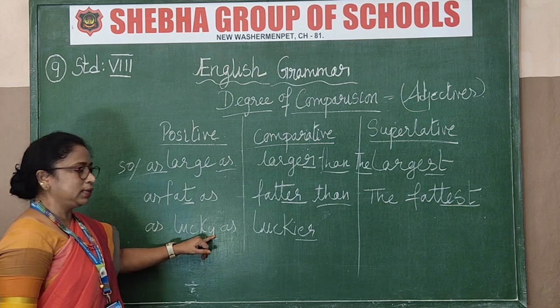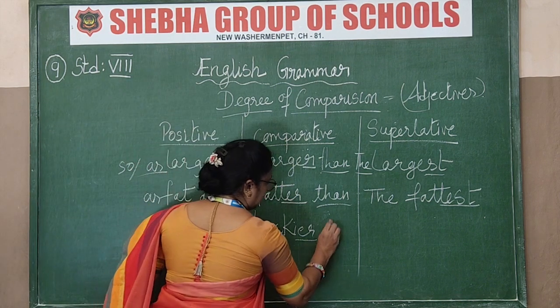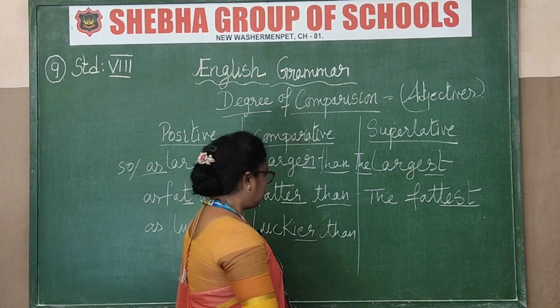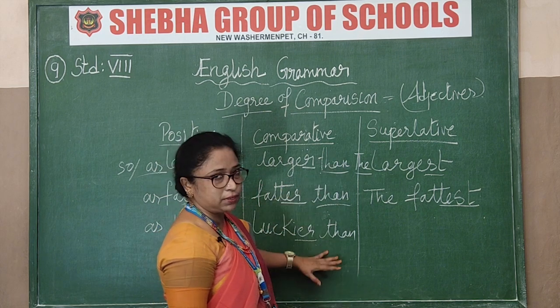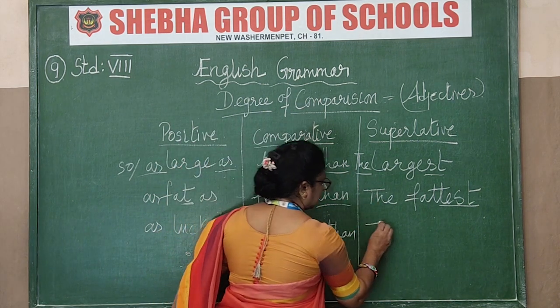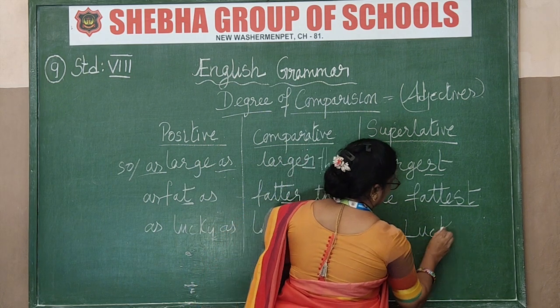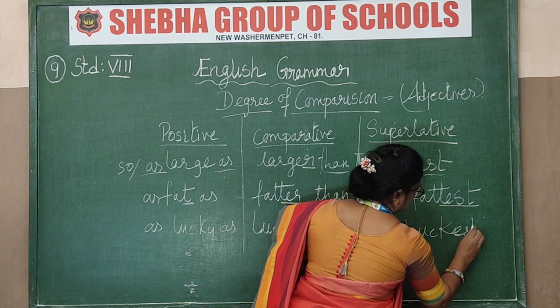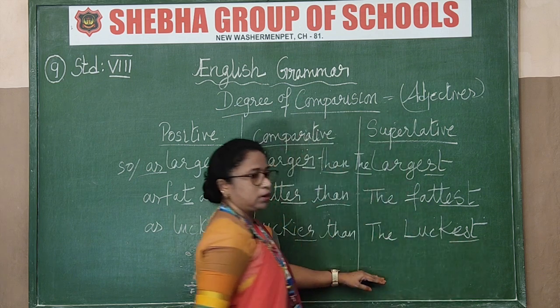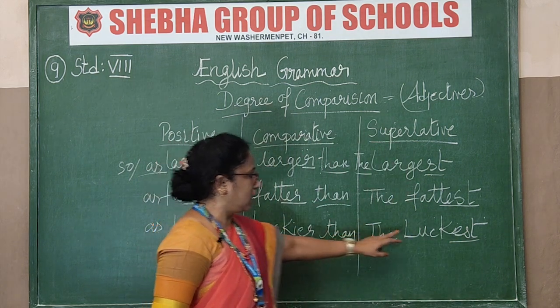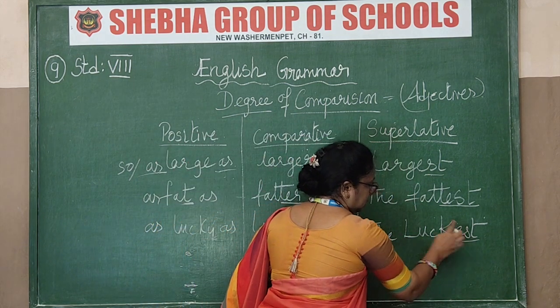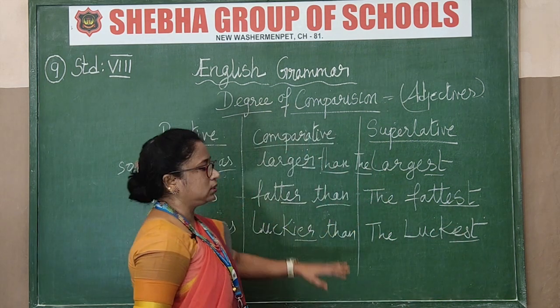You remove the Y, I-E-R, luckier than. That is the comparative degree. Now come to superlative, the luckiest. Got it now? I-E-S-T, luckiest. That's all. These are the 3 categories.